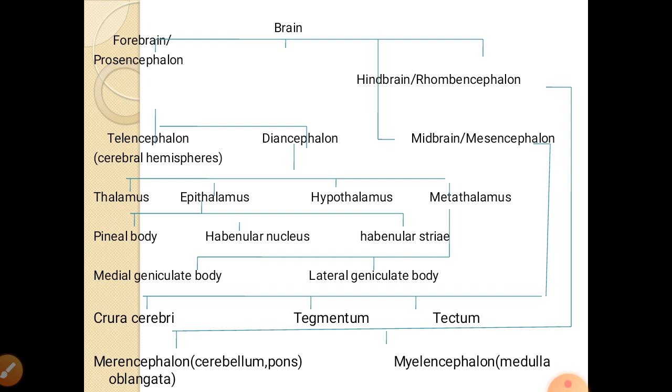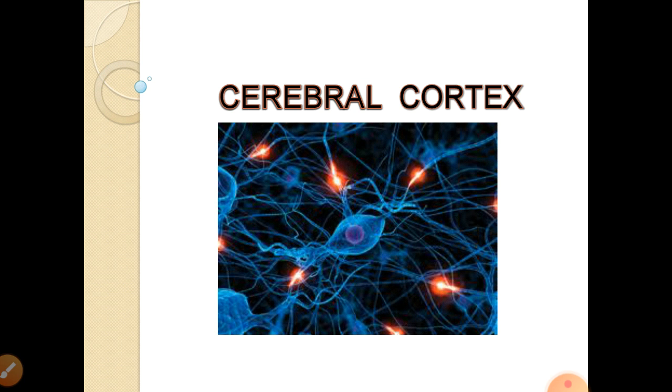So this brain is divided into forebrain, midbrain and hindbrain. The hindbrain includes the pons, cerebellum, medulla oblongata. The midbrain includes the medial and lateral geniculate body. The forebrain includes the telencephalon, that is cerebral hemisphere, and diencephalon, which includes thalamus, hypothalamus, epithalamus and metathalamus. So first we will start with the telencephalon, that is cerebral hemispheres or cerebral cortex.